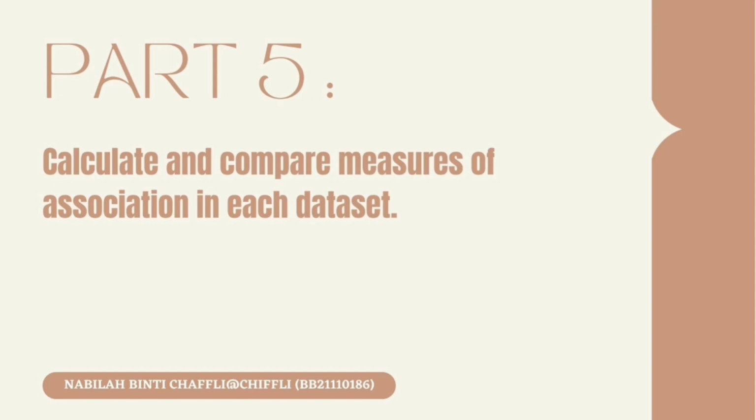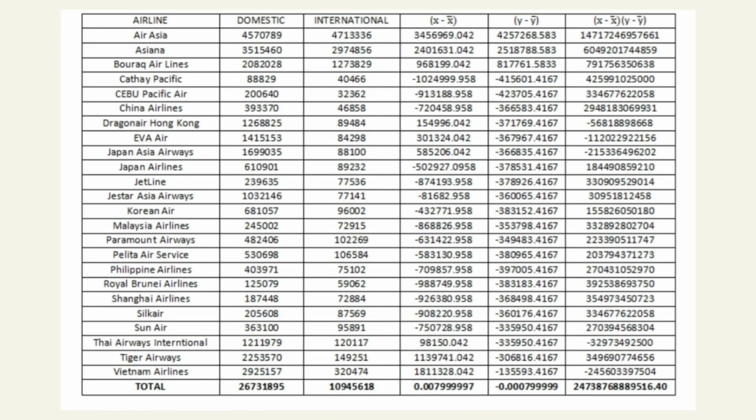BB211100186. I will present the last part, part 5, which is to calculate and compare measures of association in each dataset. In this question, we have two variables, which are domestic and international. Here we have 24 different airlines which have been sampled. The objective here is to find the relationship between these two variables.